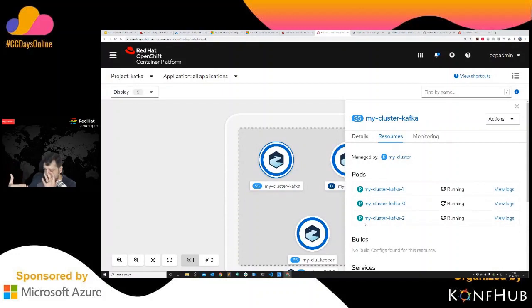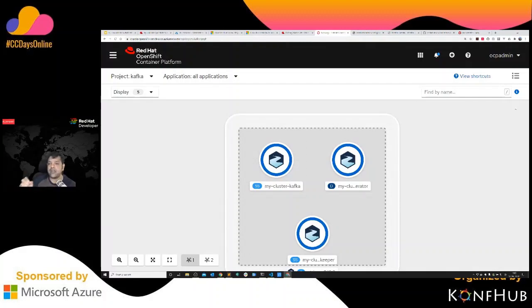If time permits, I'll also show you how we can scale up and scale down. With the click of a button, as I showed you on the operator hub earlier, you can go to operator hub, select and search for Kafka. You'll find this operator there. Click on that and deploy Kafka into your environment, right? It's so easy like that, and then scale up, scale down at your will.